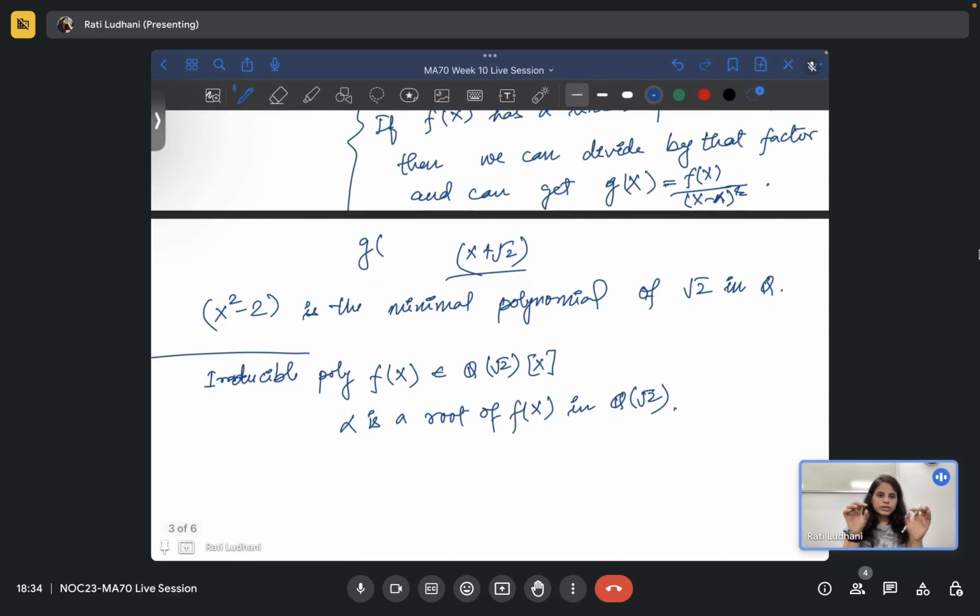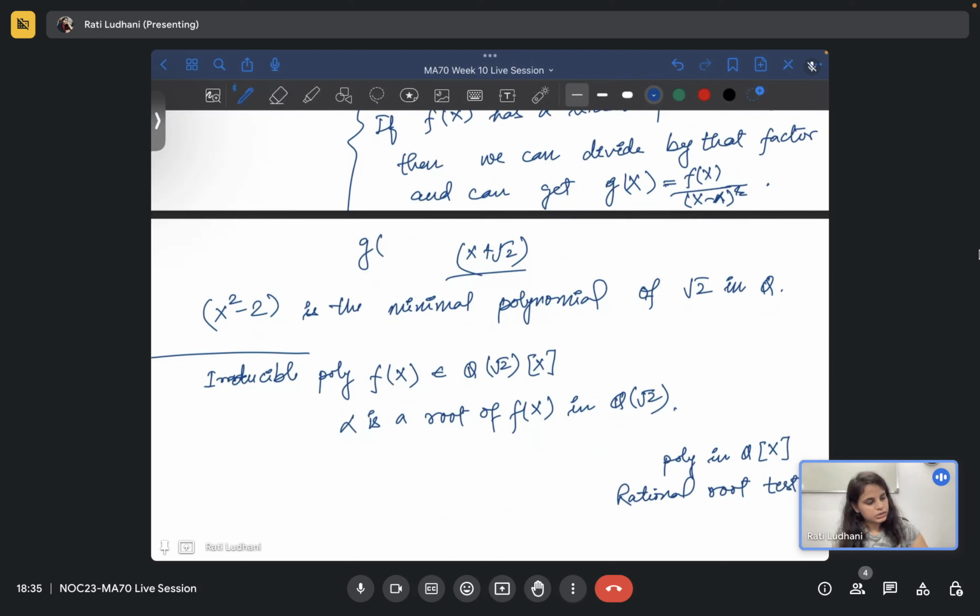Because the coefficients are of this kind, if it is just in Q[x], then by the rational root test you can tell something about the roots.